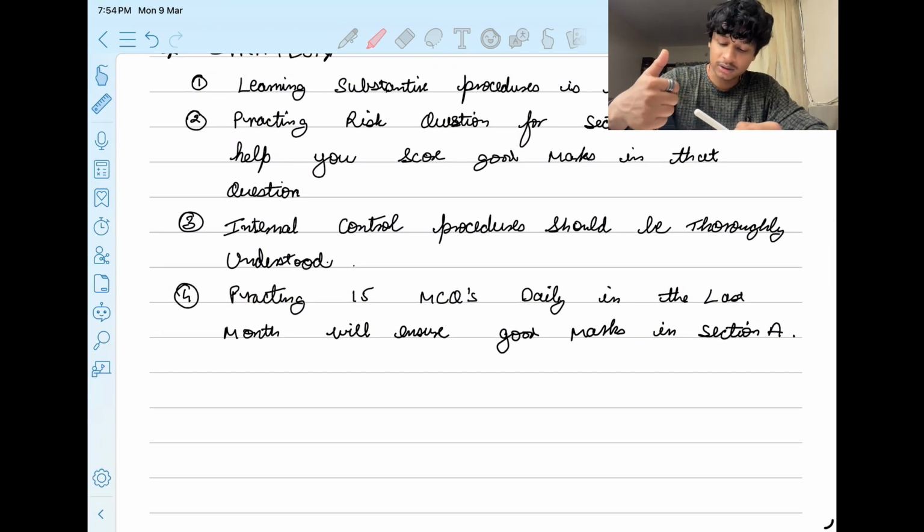Internal controls procedures should be thoroughly understood. You should be aware of all the internal control procedures that are there in your syllabus, so that when it comes in the real examination, you are able to answer the question in a better manner.